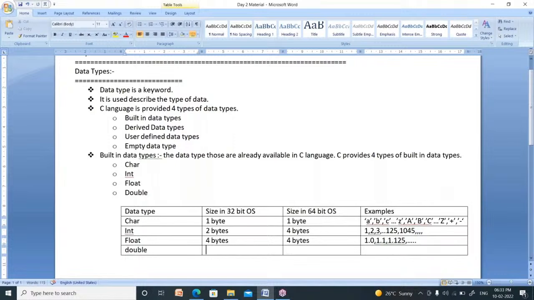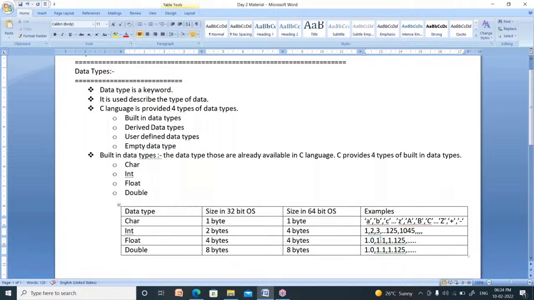There is one more data type, that is double. Its size is 8 bytes in a 32-bit operating system, the same 8 bytes in a 64-bit operating system. Double also means decimal point values, 1.0, 1.1, 1.125. All these are double values. How is it possible? Here I said 1.0 is float. Now I am saying 1.0 is double. Is it float or double? It should not be both. It should be related to float or to double.